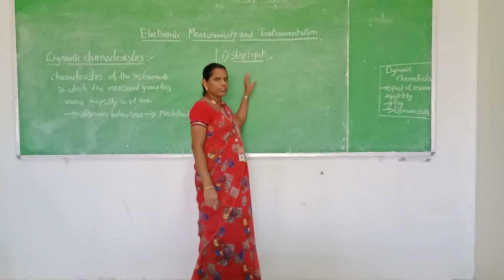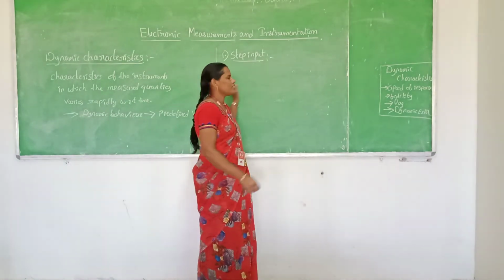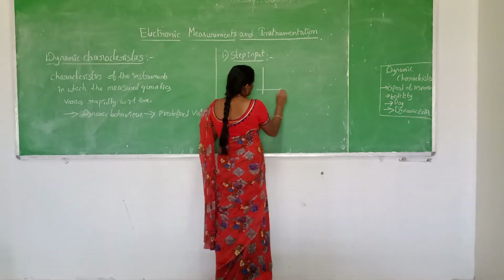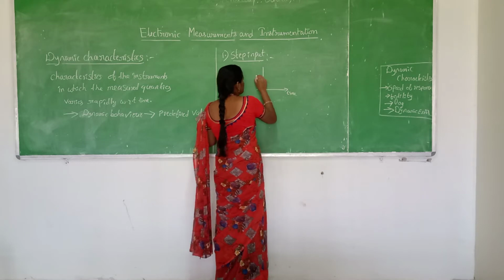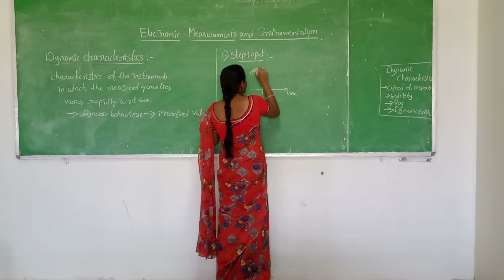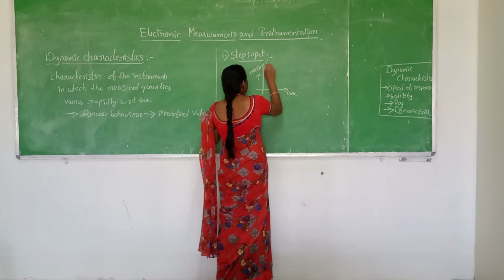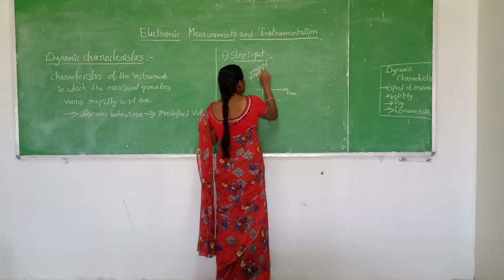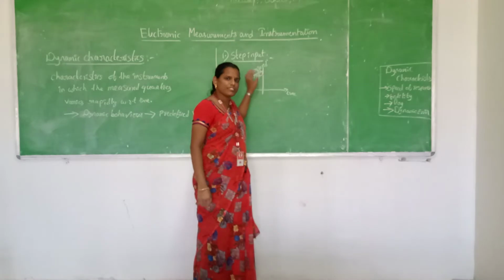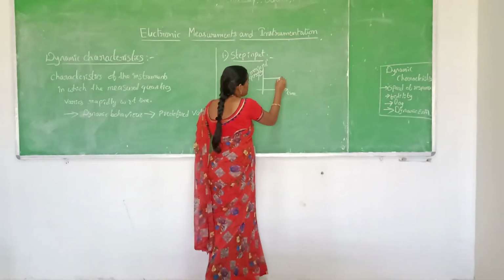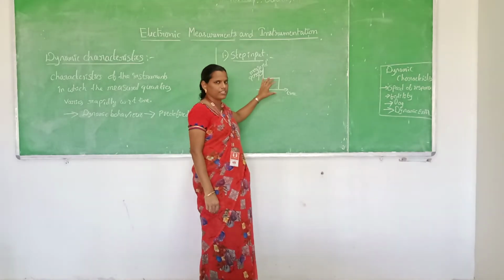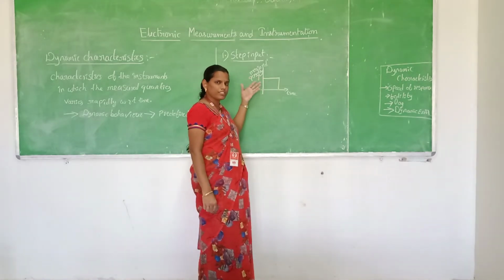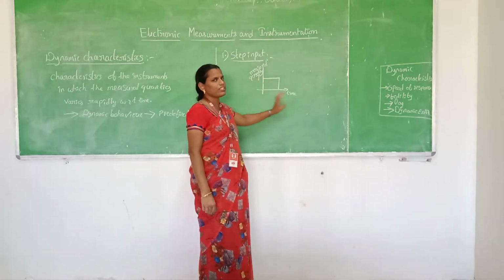If you draw a graph between the input and the measured quantity, this is the time and this is the measured quantity. This is the step change. This step change is also called an instantaneous change. So there is an instantaneous change in the measured quantity with respect to time.